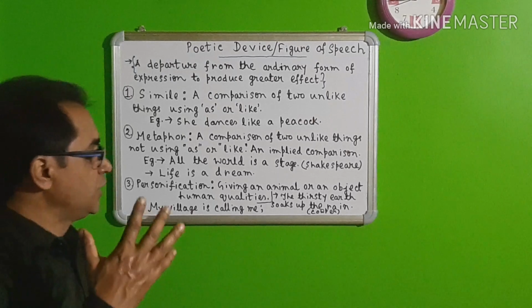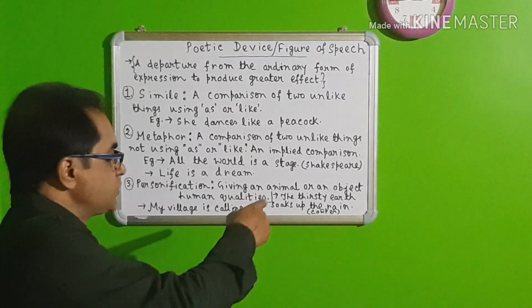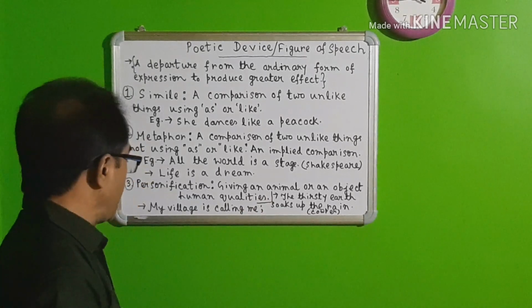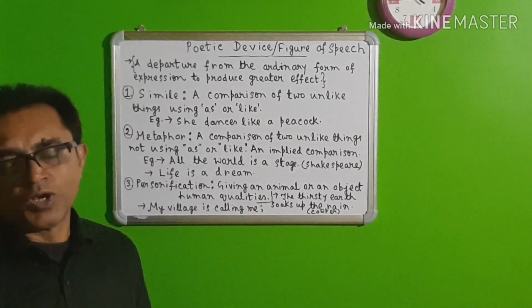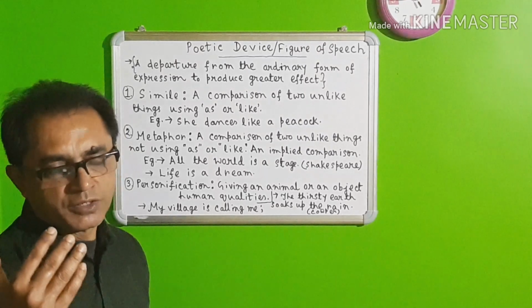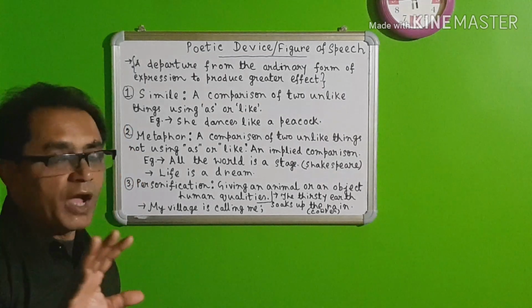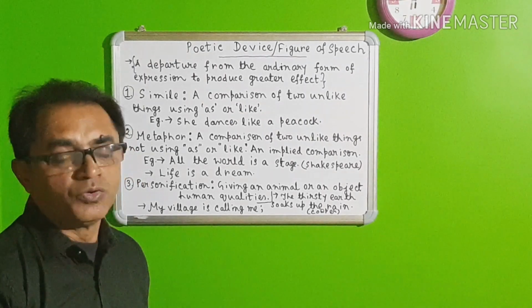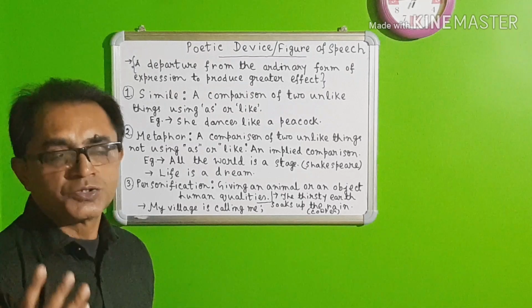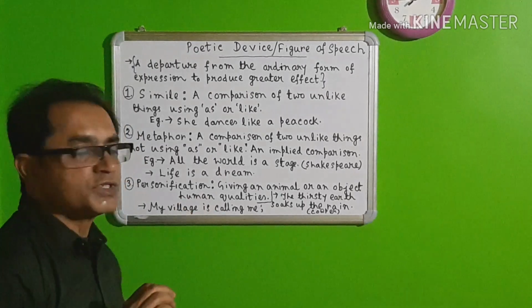As if the earth has become really thirsty and it is soaking up the rain. Here the earth is described just as a human being. Another example is, my village is calling me. Just as if my village is a human being and it is calling me, but the meaning is different. It means that I am interested to go to the village, but I am describing it in another way, that my village is calling me. So it is a personification.